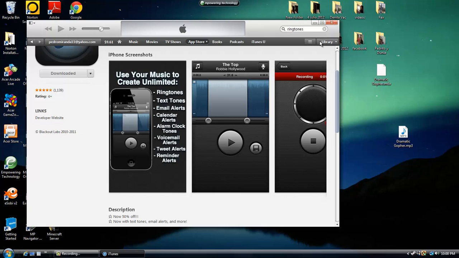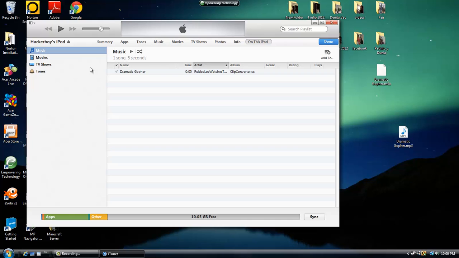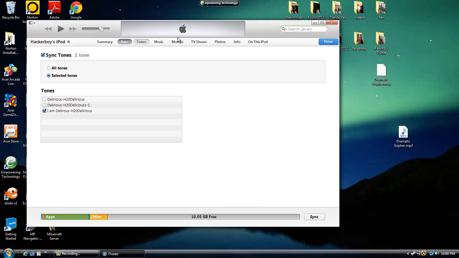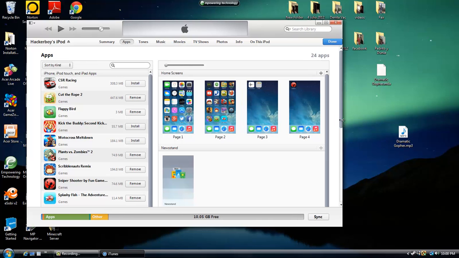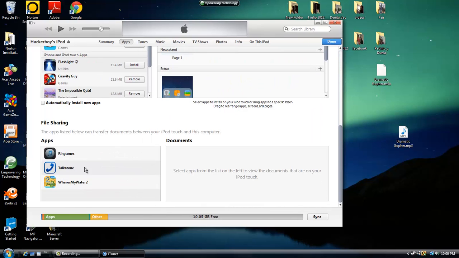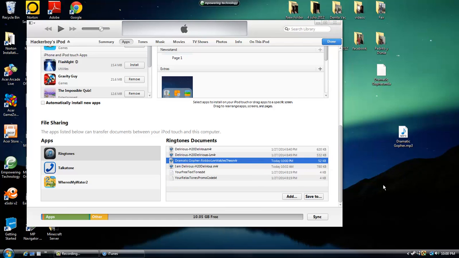Go back to the library. Go to iPod, or iPad or iPhone. Then you go to apps. Now what you should have down here is you should scroll all the way down and you have apps. You should have ringtones in one of these. Click it. The one that says today, sorry, this one was earlier. Dramatic Gopher. You just click that and drag it out, and you should have that.